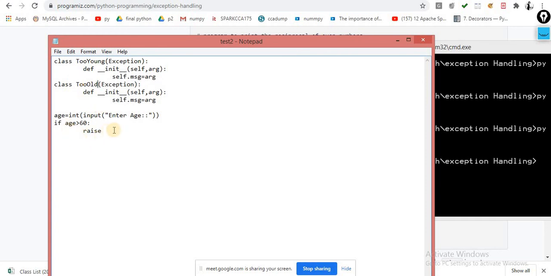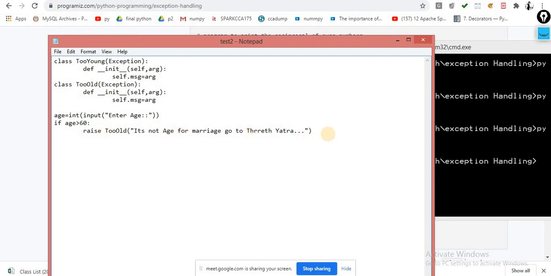If the age is greater than 60, that means you are applying for marriage and your age is greater than 60, then I am raising an error, that is too old. So here I am just passing a message: it's not the age for marriage, go to Tirth Yatra, something like this.